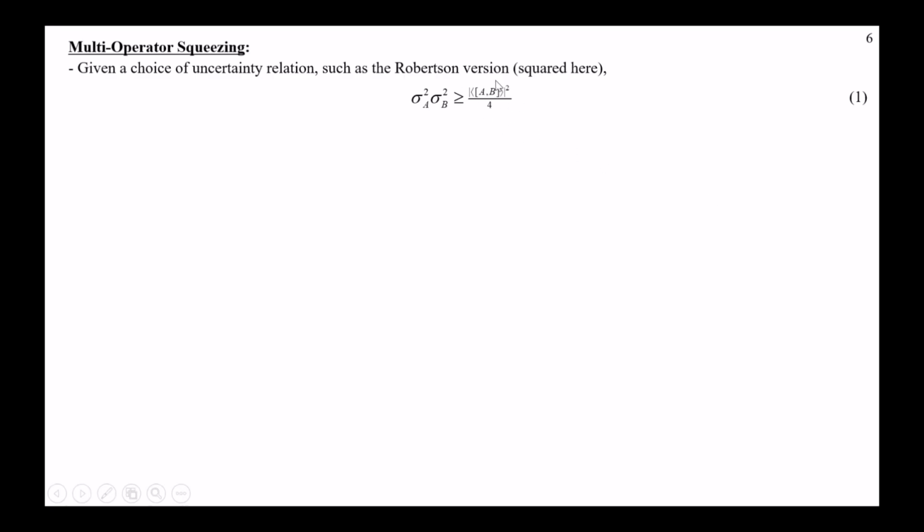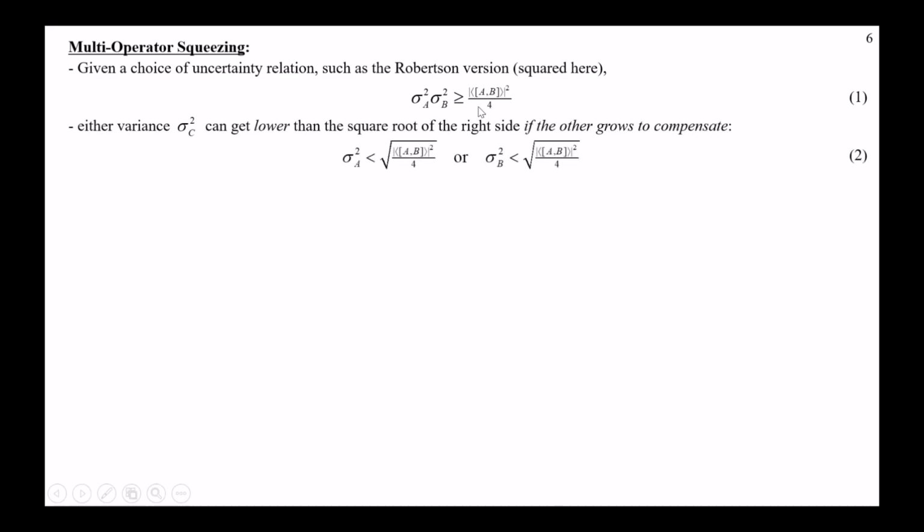Now we have the last major idea of the paper, which is multi-operator squeezing, which is really an application of all the above ideas. Okay, so given a choice of uncertainty relation, such as the Robertson relation, which is just this one here. Remember, we had that commutator from before, and I've squared the whole thing. When we square the standard deviation, we call it the variance. Okay, so this is sort of the standard way of talking about this in this context.